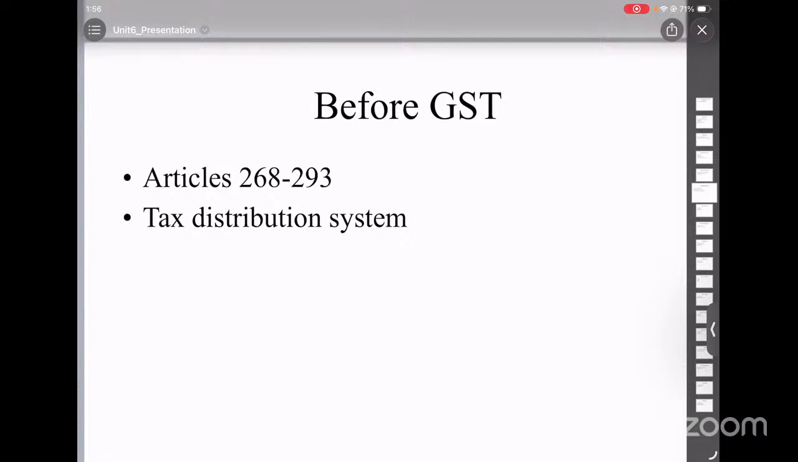The third type is taxes levied by the center but collected by the states, for example, estate duty and terminal taxes. The center only imposes these taxes, but they are collected by the states and kept with the states. And the fourth type is state taxes, which belong fully to the states, for example, land revenue, agricultural tax, sales tax, and vehicle tax.